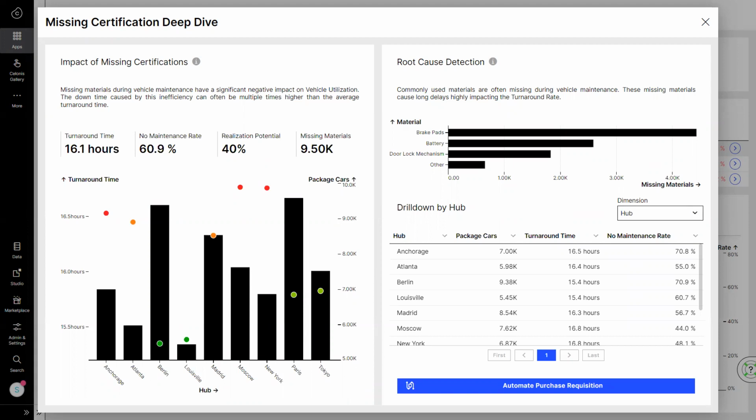The inefficiencies we've seen are clearly costing the team, but taking action to fix each one is time-consuming and difficult to do at scale. This is where Celonis action flows come in. Celonis can integrate all the required data and automatically trigger workflows to optimize utilization levels. Let's check it out.